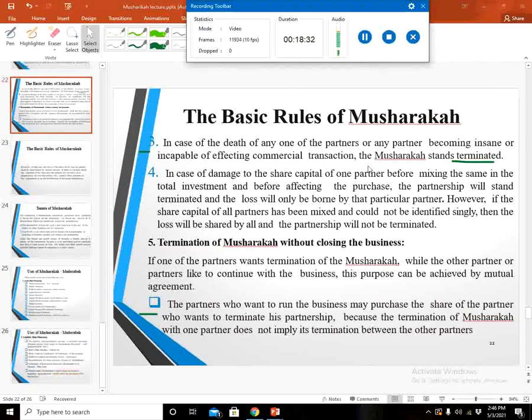So these were the basic rules of the musharaka. We will end our lecture and discussion with this topic, and inshallah in the next topic we will study the application of musharaka and mudaraba in modern businesses and banking system. Inshallah we will meet in the next session.